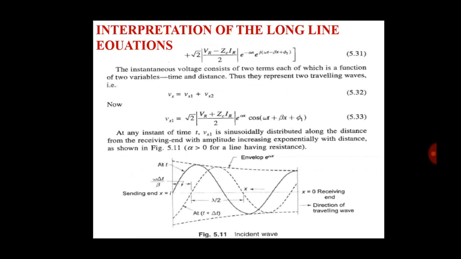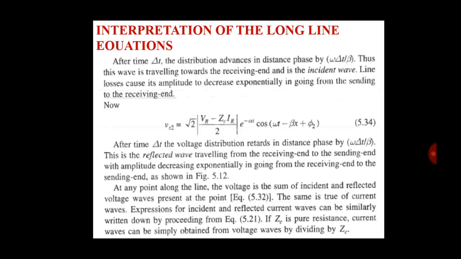In the figure we see the value at the sending end is high and at the receiving end is low. Now, interpretation of the long line. After time delta t, the distribution advances in distance phase by omega delta t divided by beta.